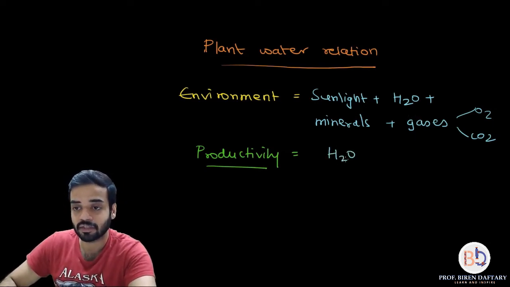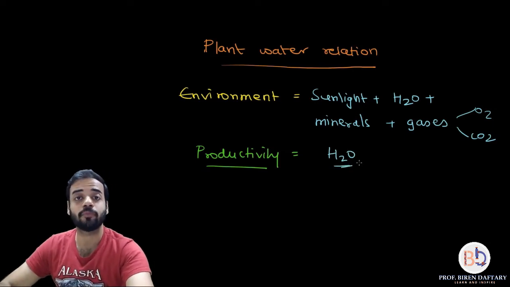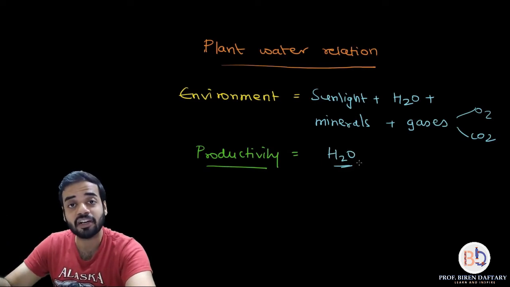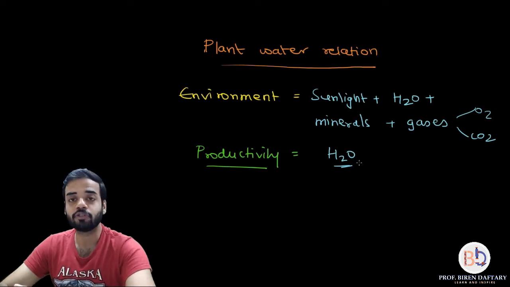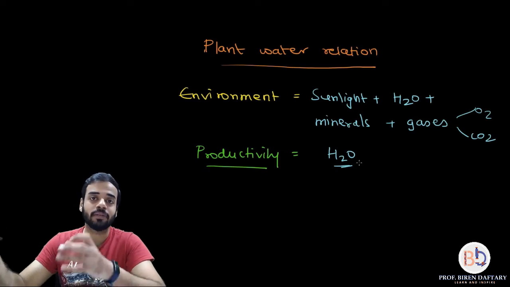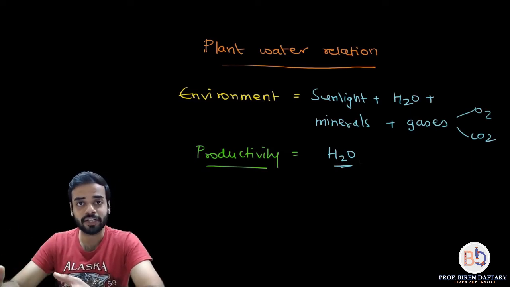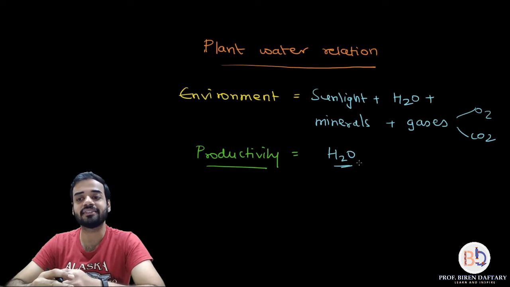Please remember this. Water is very important for the sake of productivity, and it is the single most important factor which will control the rate of productivity or rate of photosynthesis. That is why in this chapter initially we are going to study how water plays a very important part in the productivity of plants. Is this clear?